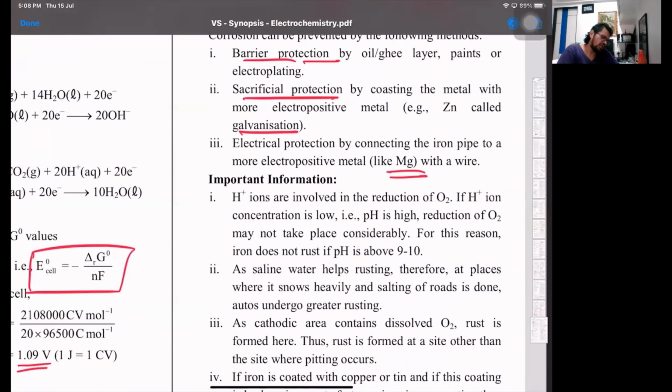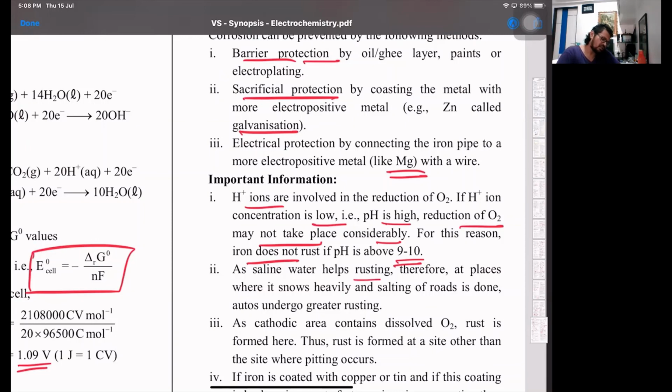So H+ ions are involved in the reduction of oxygen. If the H+ ion concentration is low, the pH is high, and reduction of oxygen may not take place considerably. For this reason, iron does not rust if the pH is around 9 to 10. So if iron is kept in an alkaline medium, the H+ ion concentration is 10^-9 or 10^-10, which is negligible. So the probability of rusting there is less. That is one. Saline water helps rusting.